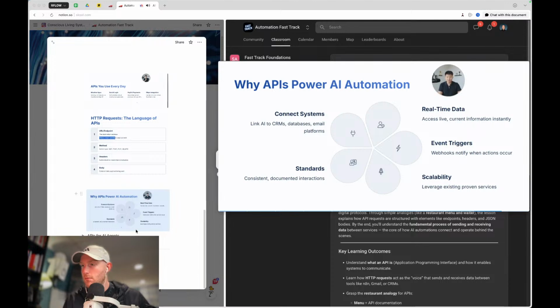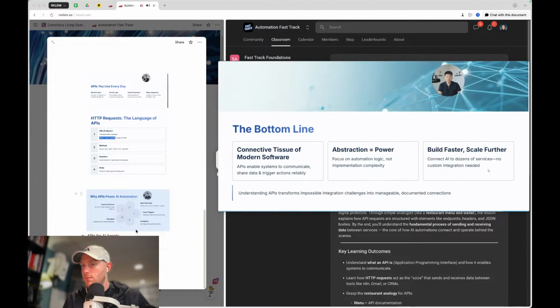It's consistent protocol, standards, so that chat models can help us, I can help you, everyone understands how to set this up, and then for scalability. So the bottom line is, understanding how to set this stuff up gives you unlimited abilities in n8n or Make or Python, whatever you want to use. You have to understand APIs in order to make scalable systems that work.